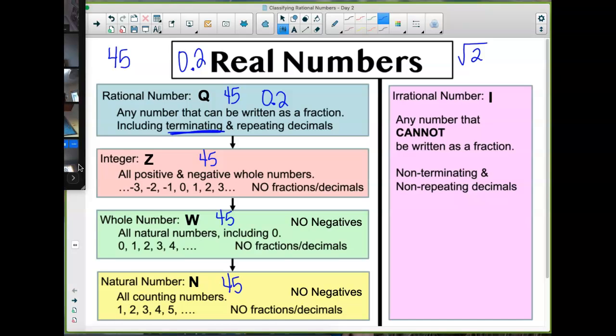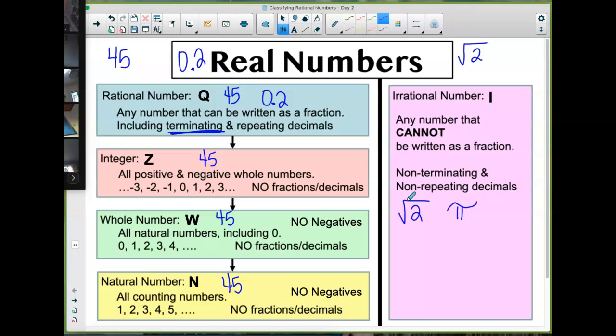Irrational number? Yeah. Square root of 2 is an irrational number, along with numbers like pi. The square root of 2 is not one that I can easily figure out in my head, so it belongs in the irrational column.